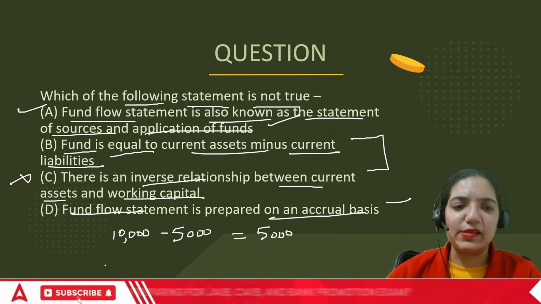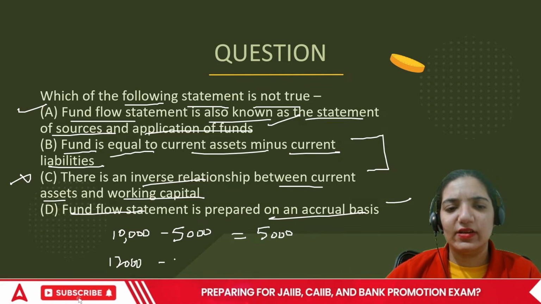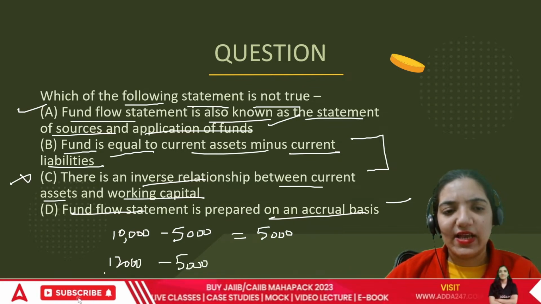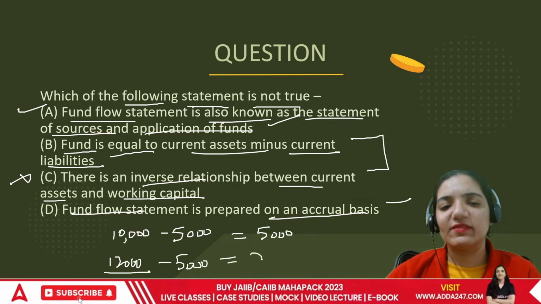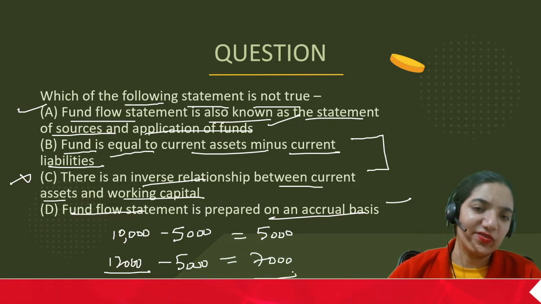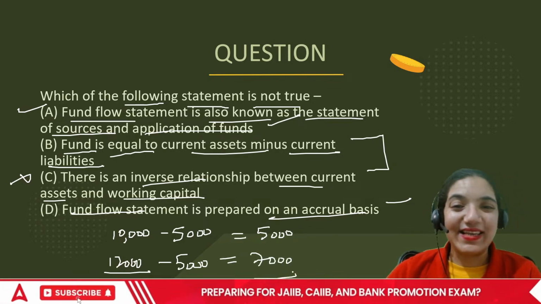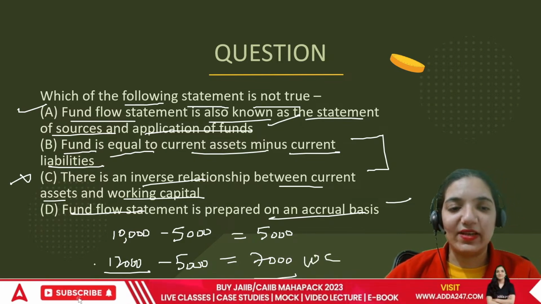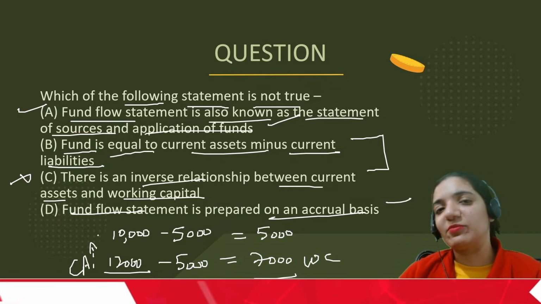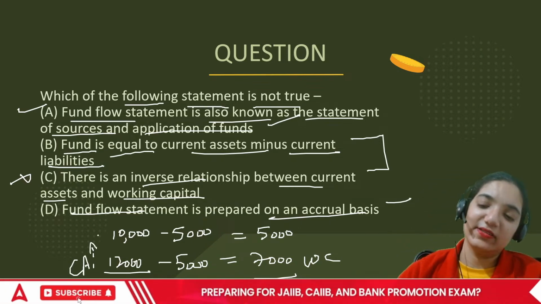If my current assets increase to 12,000 minus 5,000, as soon as my current assets are increasing, my working capital or my fund is also increasing. So CA minus CL increases, and working capital increases when current assets are increasing.